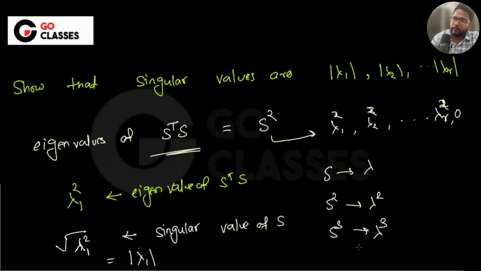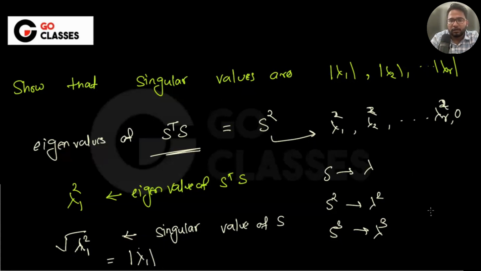Okay, is this okay to everyone? You're not doing any favor to this or something like that. It is mathematics. If you have lambda 1 square inside the square root, then outside you will be writing mod of lambda 1. Okay, cool. So I think that is okay to everyone.